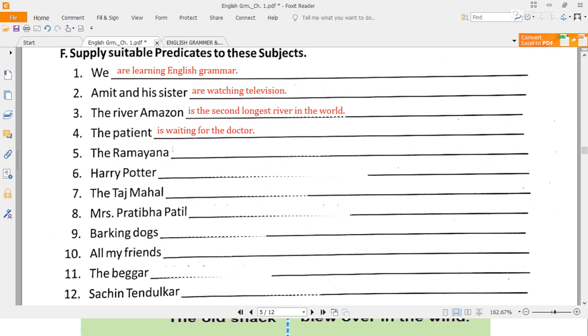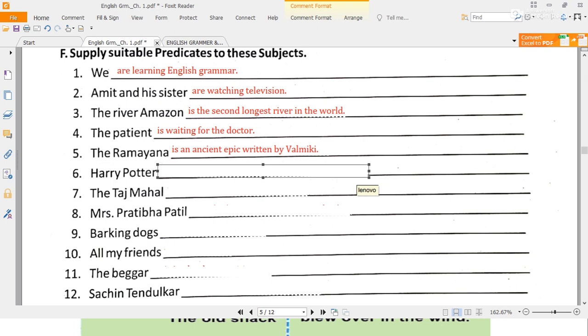Okay, the Ramayana, again you see it is only one. It is a holy story, no, an epic. It is an epic. We call these very long stories, like the Ramayana and Mahabharata, epics in English. So the Ramayana is an ancient epic written by Valmiki. Okay, then Harry Potter, you all know Harry Potter, so it is a fictional character.